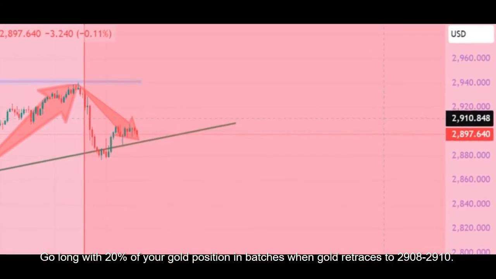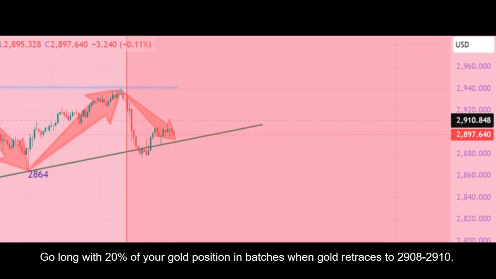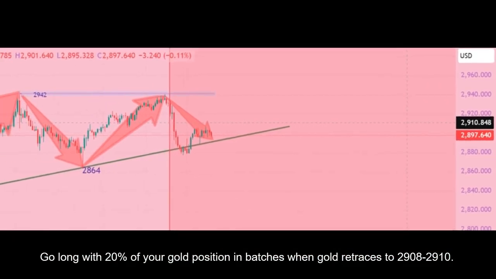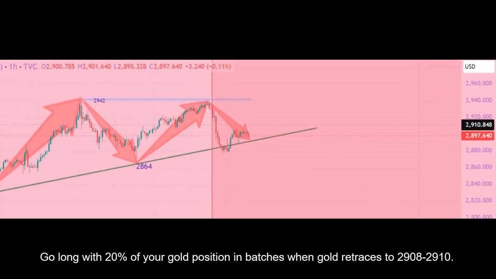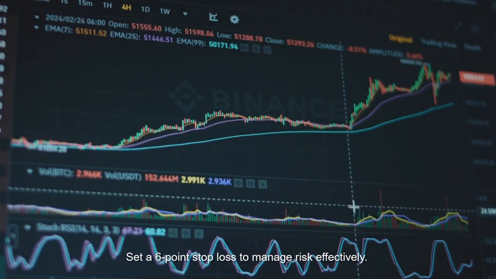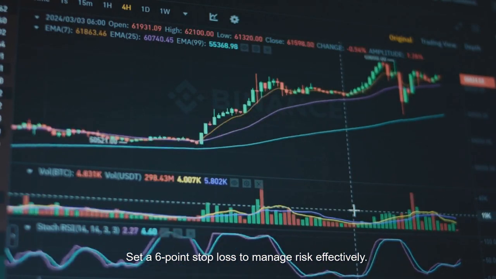Go long with 20% of your gold position in batches when gold retraces to 2,908 to 2,910. Set a 6-point stop loss to manage risk effectively.